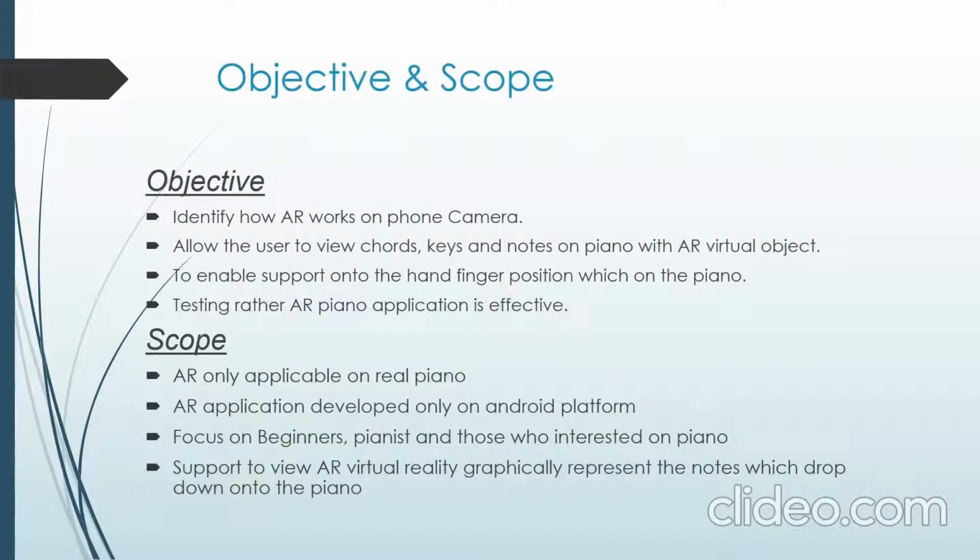The objective and scope for the project is to identify how AR works on phone cameras, allow the user to view chords, keys, and notes on the piano with AR virtual objects, to enable support on the hand finger position on the piano, and to test whether the AR piano application is efficient for the user to learn how to play the piano. There is also some scope for the system, which is that the AR is only applicable on a real piano.